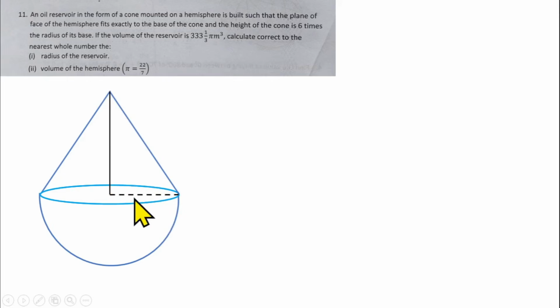So that means if the radius is r, the height will be 6r, because we are told it is 6 times the radius. We are now given the volume of this reservoir, the whole shape. How do we get the volume of the reservoir? That should be the volume of the cone plus the volume of the hemisphere, and they say it's 333 1/3 pi meter cube. So we have to use that to find the radius of the reservoir, which is our r.